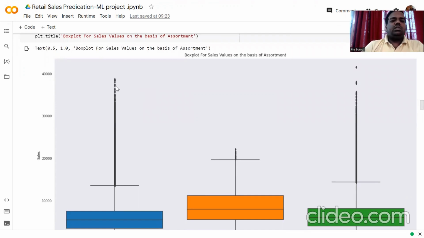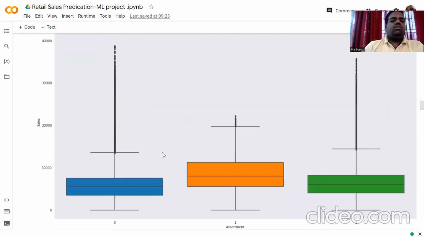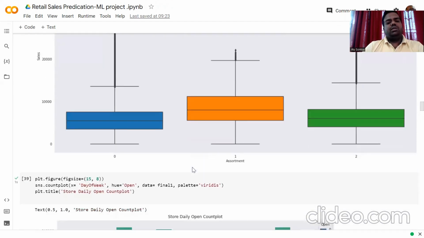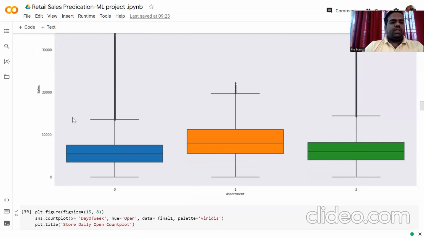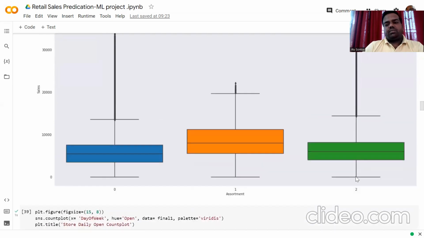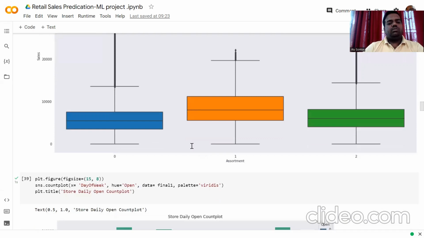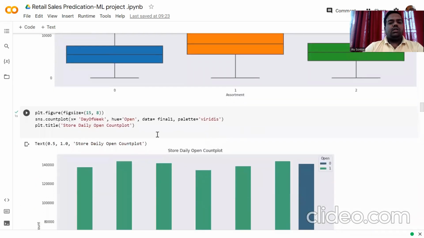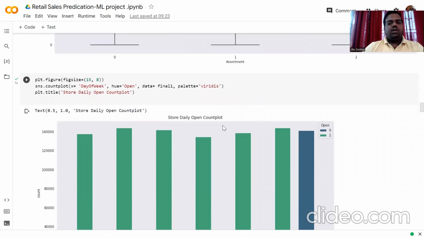There are closest outliers, and there is the interquartile range, that is 25%, 50%, 75%. The values start at something like 15,000. Similarly, in the 20,000 range for assortment level 1, and there's something like 11,000 that we can see for assortment level 2.